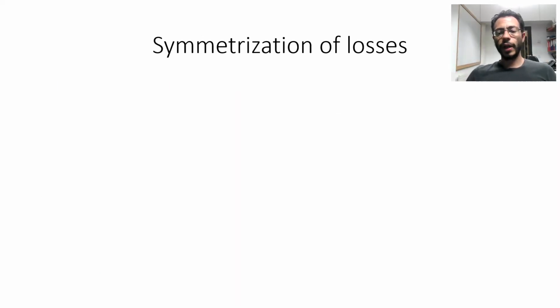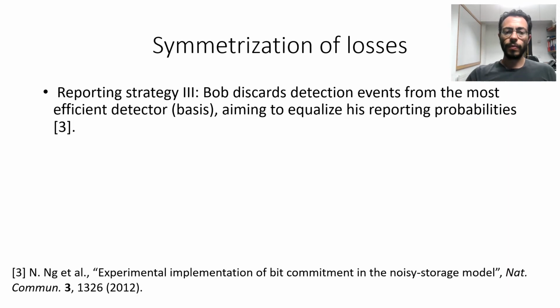Another particular reporting strategy is symmetrization of losses. This was introduced in this paper, and roughly the idea of this strategy is that Bob discards detection events from the most efficient detectors or bases, aiming to equalize his reporting probabilities.